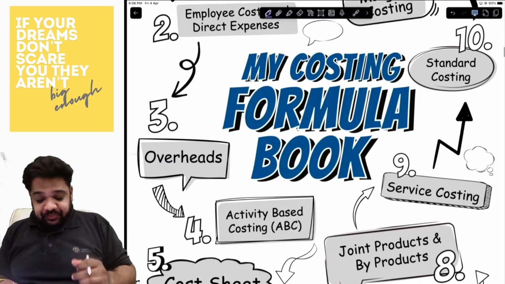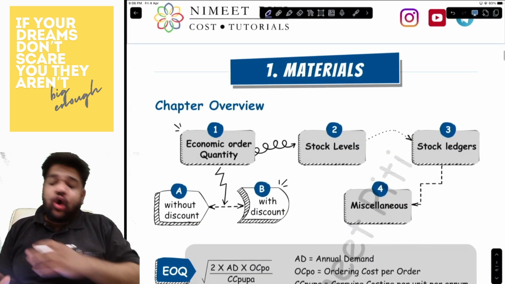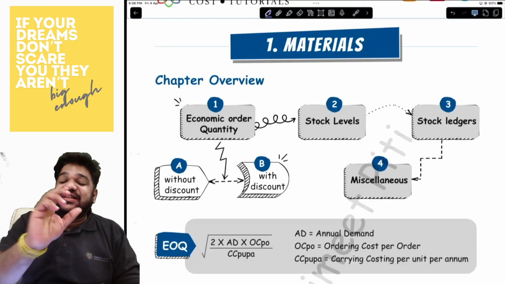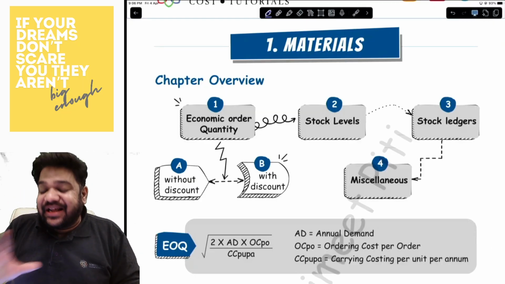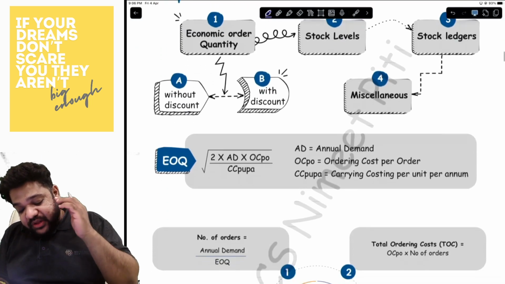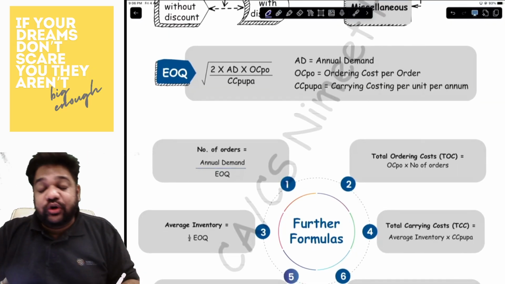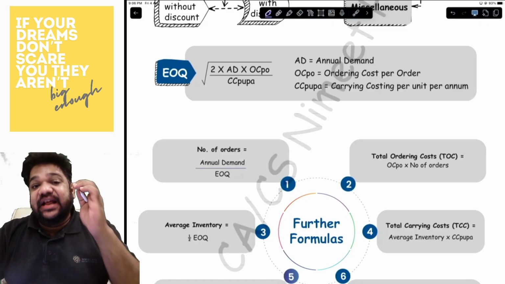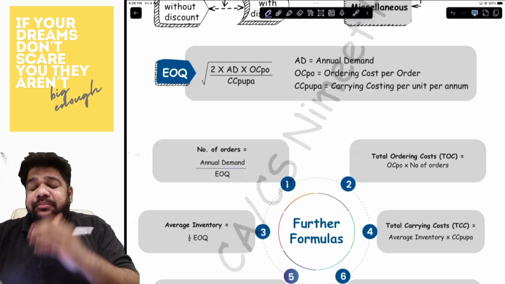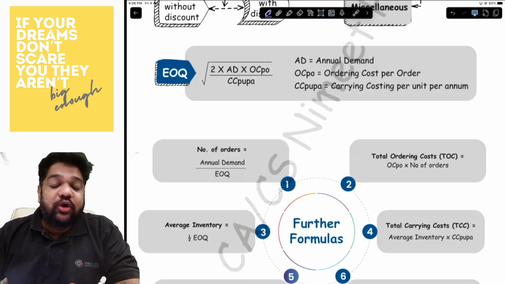Now this is my costing formula book and it has all the chapters in it. I am starting off with the first chapter, which is materials. Materials as a chapter has a variety of things, but the quintessentially important thing in materials is EOQ. EOQ is basically economic order quantity. I'm not sure if you know it, but this is a name that you should be knowing.